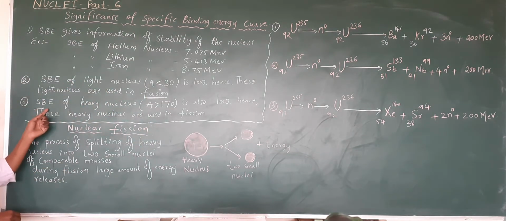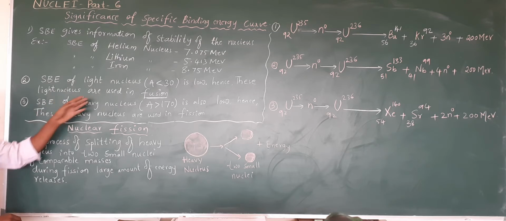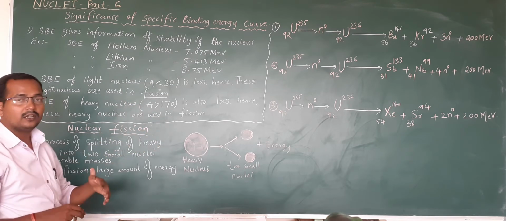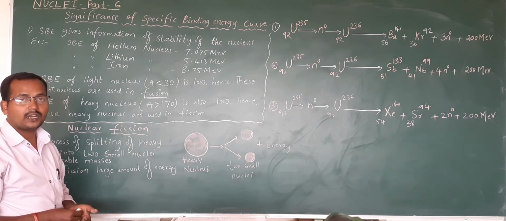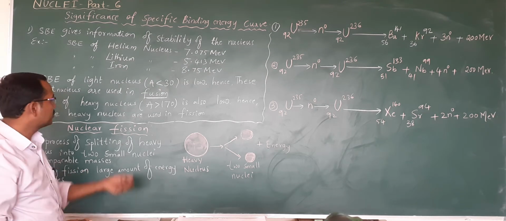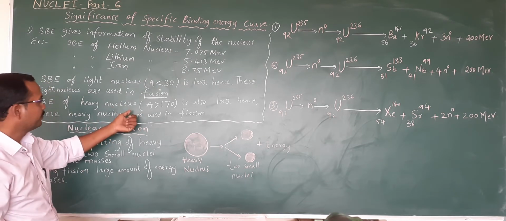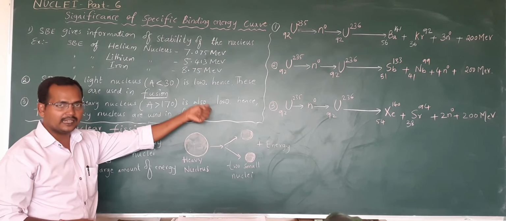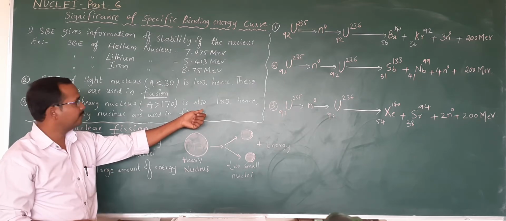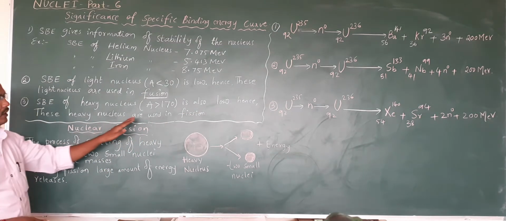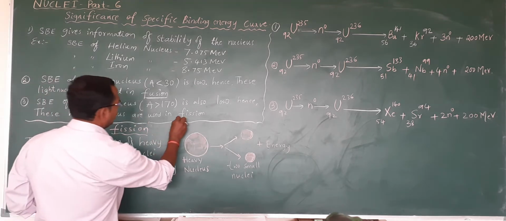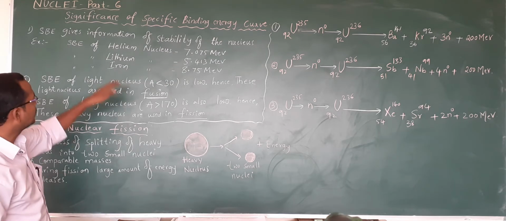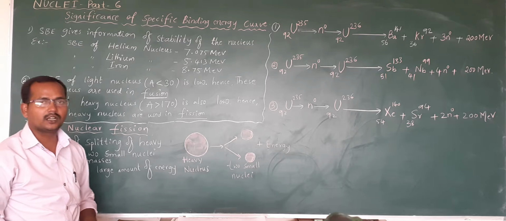Similarly, the third point is the specific binding energy curve of heavy nuclei, that is, mass number greater than 170. They are called heavy nuclei because the number of neutrons and protons is very high. For these also the specific binding energy is less, as we have studied in the graph. Hence these are used in fission. The heavy nuclei are used in fission, the light nuclei are used in fusion. This is the significance of the specific binding energy curve.